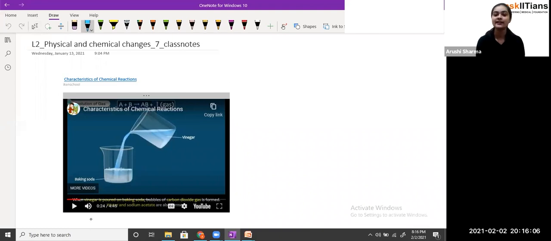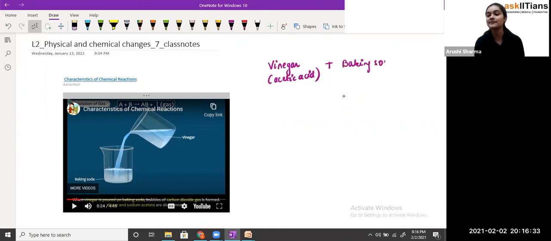So, students, I'll just write it down here so that it will be helpful for you. Whenever there is vinegar, what happens with the vinegar? Just give me a minute. Okay, so this is vinegar, and vinegar contains acetic acid, if you remember this from your acid-base chapter. When this acetic acid reacts with baking soda, what is baking soda? Baking soda is the base part, NaHCO3, that is a base.